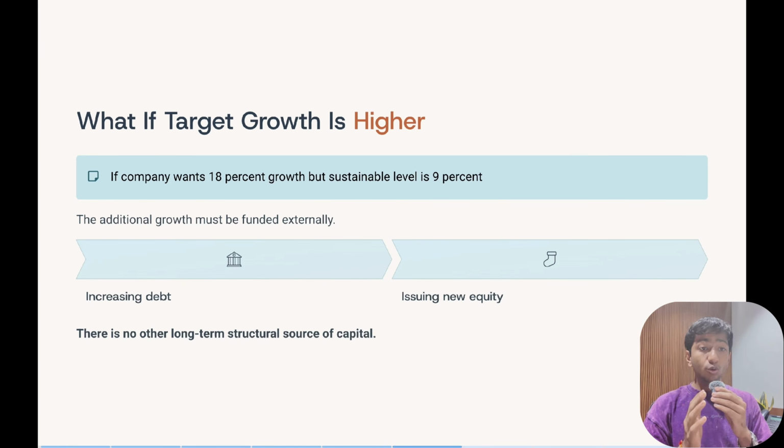What if target growth is higher? Now, suppose the company wants to grow at 18%, but sustainable growth rate is only 9%. That means there is a funding gap. To support 18% growth, the company must raise additional capital. That usually means either increasing debt or issuing new equity. Structurally, growth above sustainable rate requires external funding.